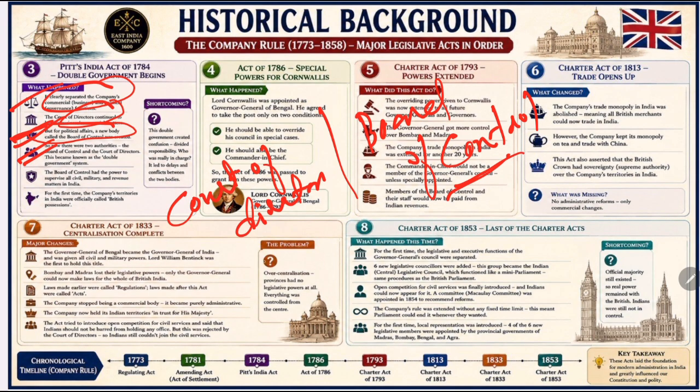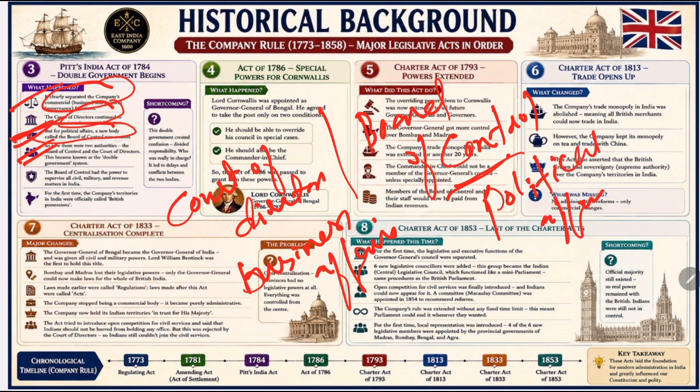The Court of Directors managed business affairs, and the Board of Control managed political affairs and governance. Because two separate bodies controlled Indian administration, the arrangement became famous as the system of double government.